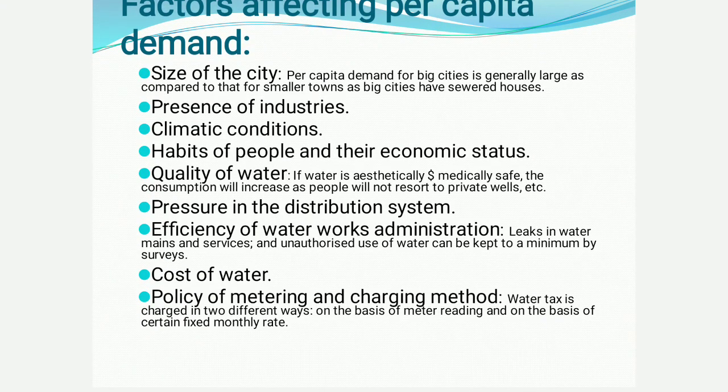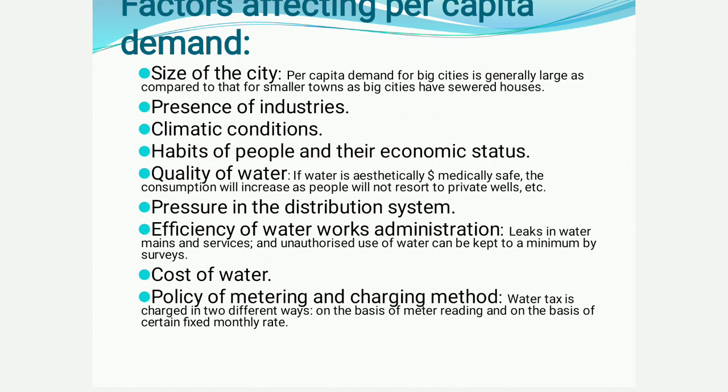And the factors affecting per capita demand. The per capita demand, that is the amount of water needed for a single person for a single day, depends on the size of the city. For example, in metropolitan cities like Chennai, the amount of water needed will be very high, and it is moderate for cities like Vellore, and it will be very low in villages.